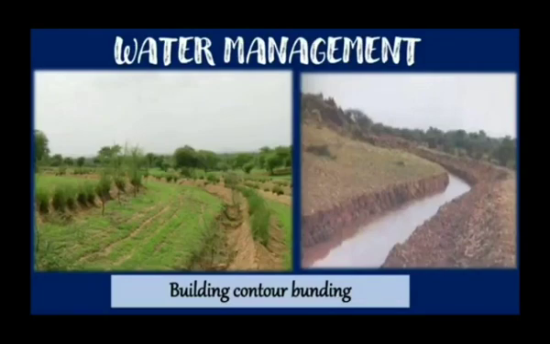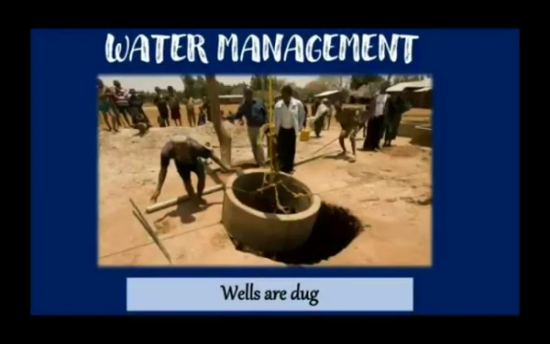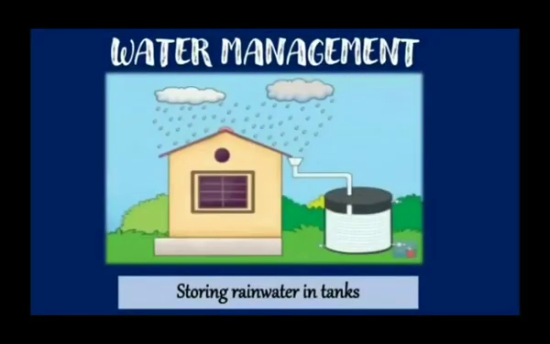Counterbunding. In some places, wells are dug in river beds to allow water to collect in them. Rainwater falling on the roofs of houses is drained into the large tanks placed beside the building. Using all such methods helps us to store as much water as possible. Now, storing rainwater in tanks.